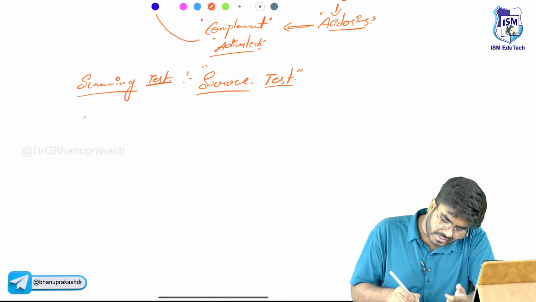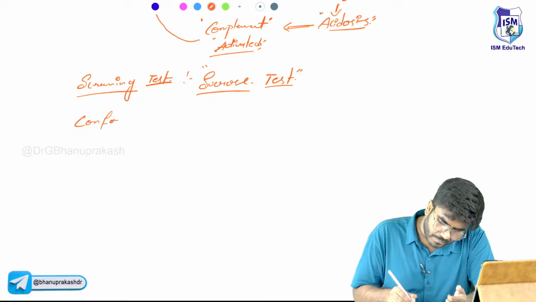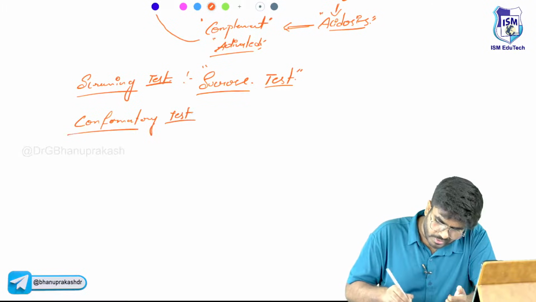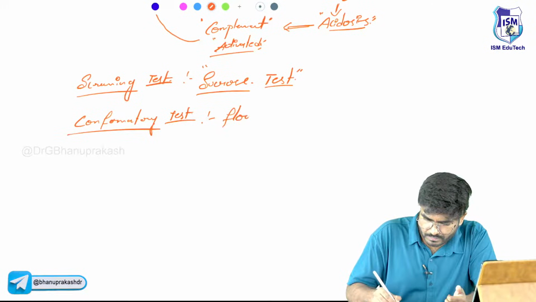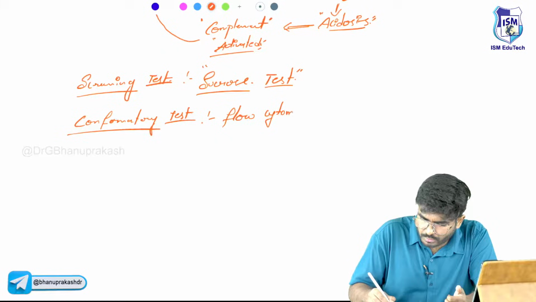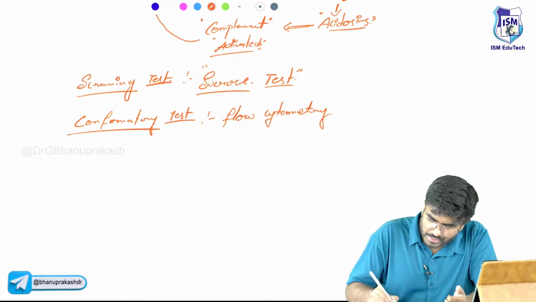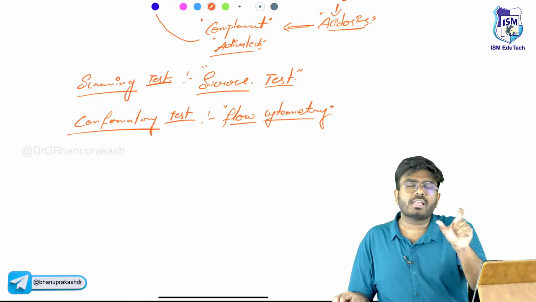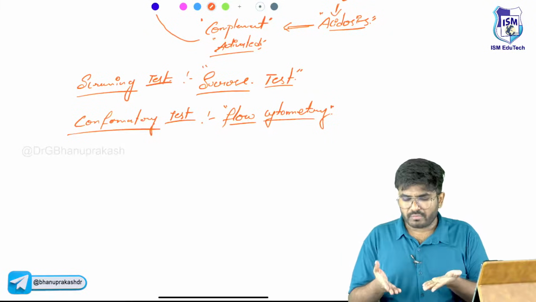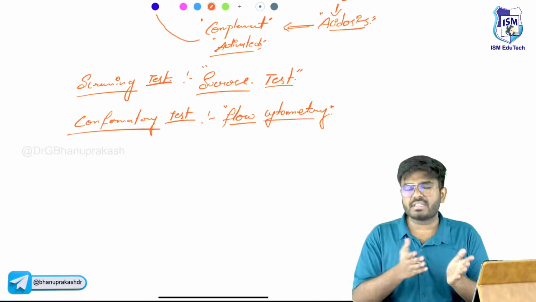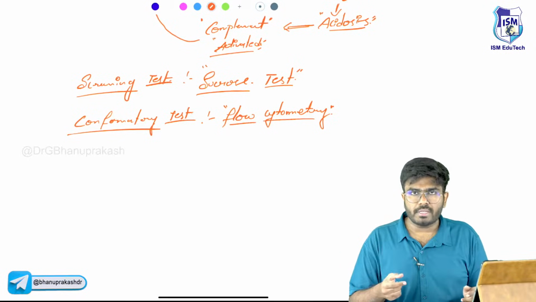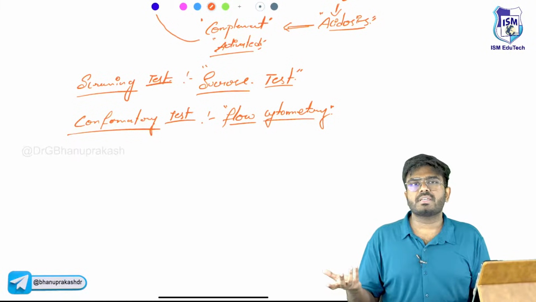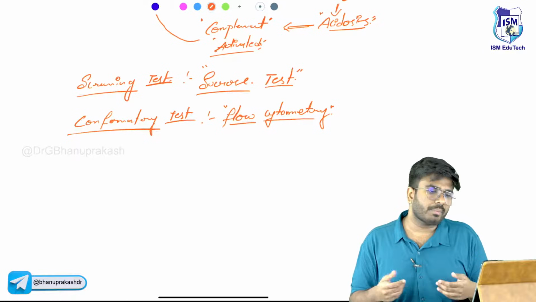Now the confirmatory test, the best test, is going to be flow cytometry. What exactly we are looking at in flow cytometry is we are going to check for all the components, whether all components are there or not. In flow cytometry we can very clearly say that the GPI is absent. It will check for all the components of the RBC. Simply you can say the GPI is missing, DAF and MIRL are missing.